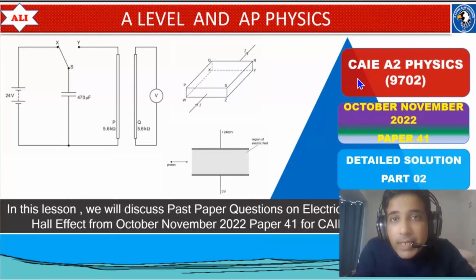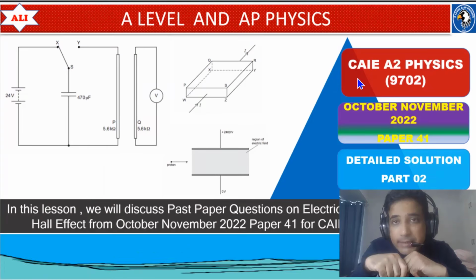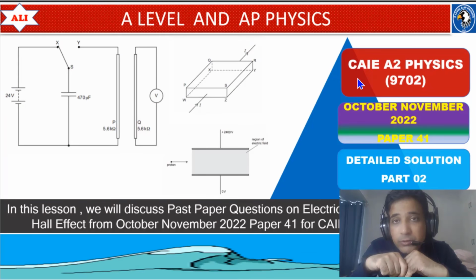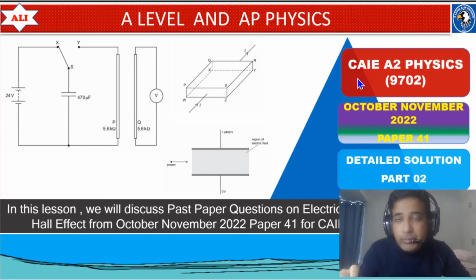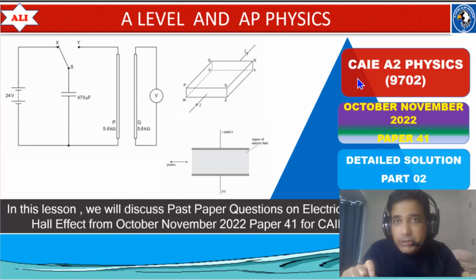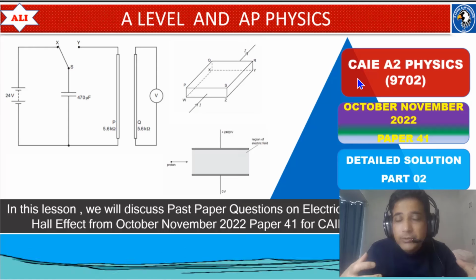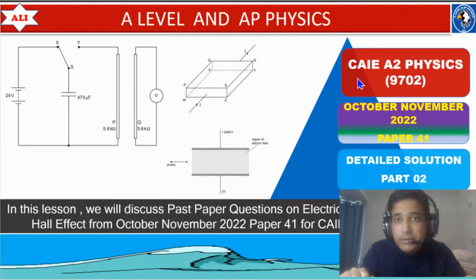Welcome to A-Level and AP Physics. In today's lesson, we will discuss past paper questions on electric field, capacitance, and Hall voltage from October-November 2022, paper 4, variant 1. As always, we will discuss these questions in detail so you can improve your conceptual understanding of these topics, and also have a better understanding of these questions. Let's study together, let's improve together.